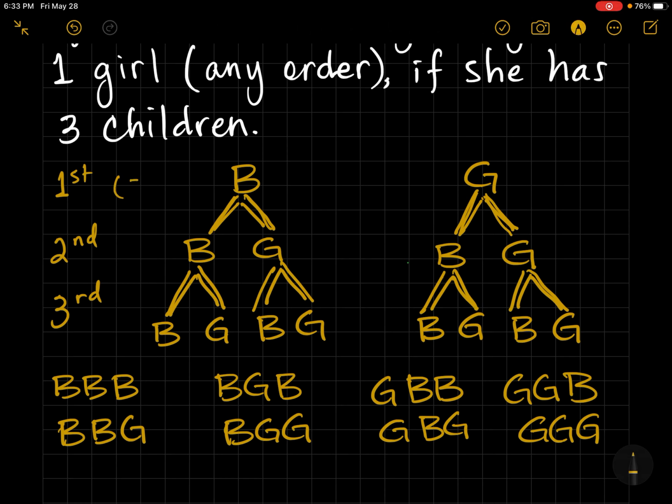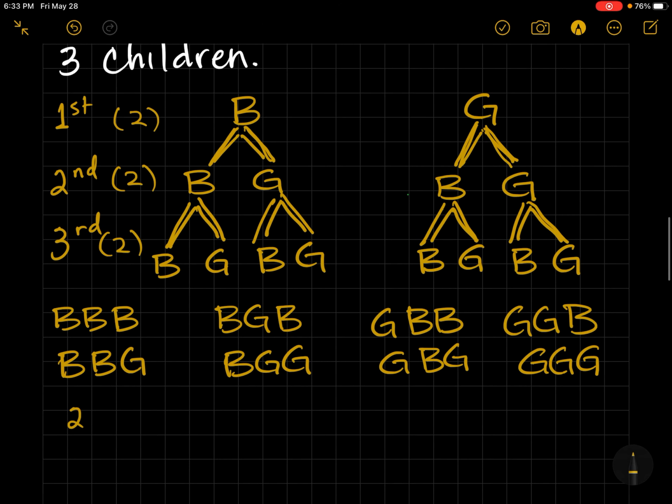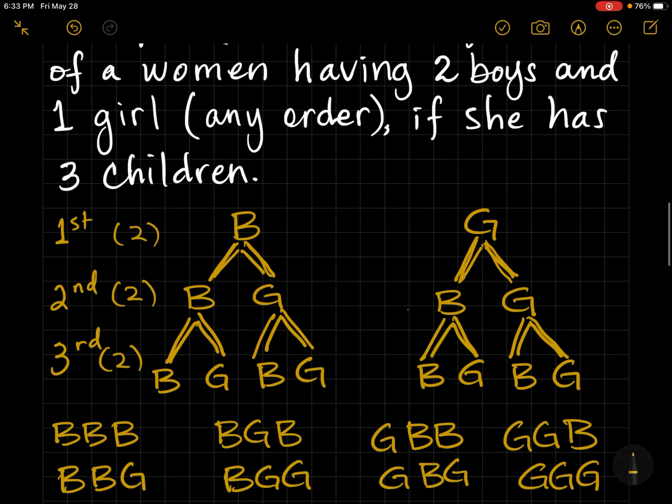So, notice we have 8 total outcomes. There was 2 choices here, 2 here, 2 here. If we multiply 2 times 2 times 2, we do see that there are 8 outcomes, and we have listed them. I like to multiply just to double check my count, make sure I haven't missed anything.